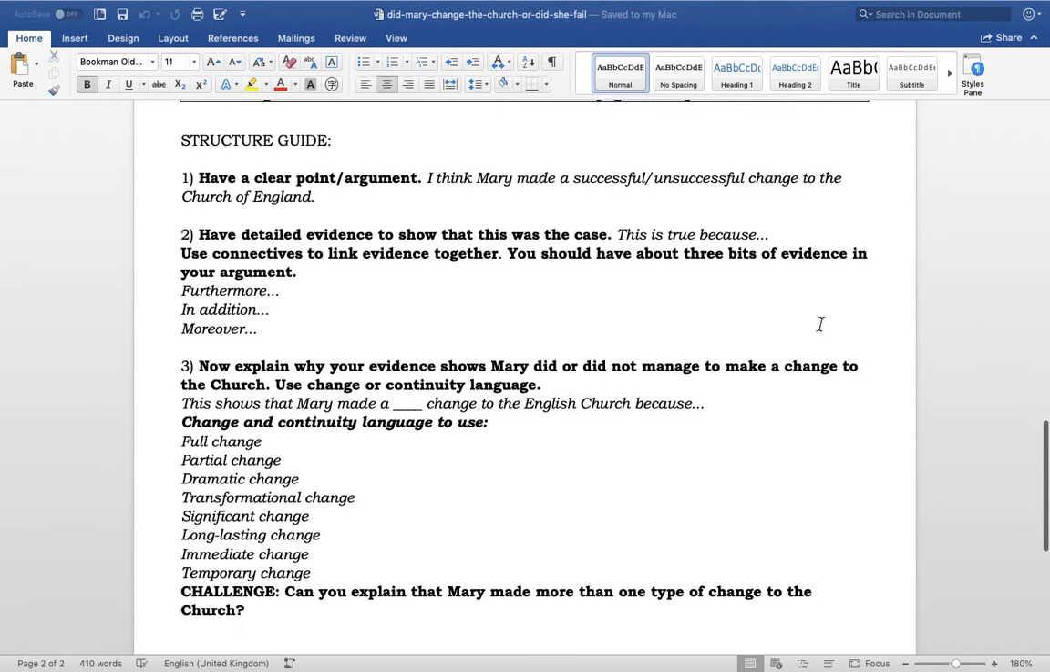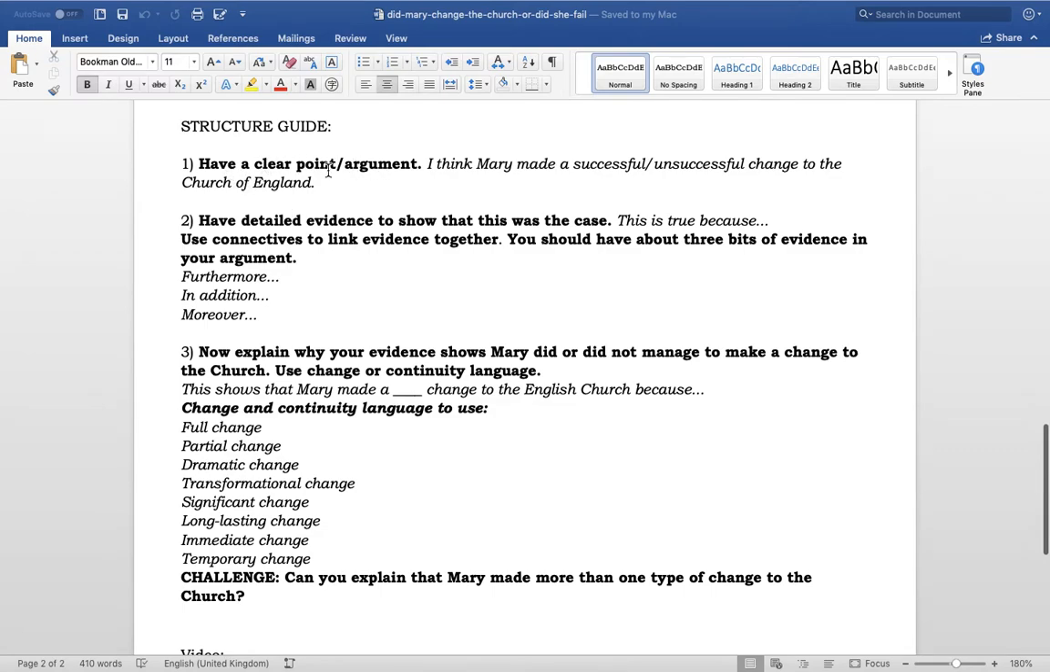So let's have a look at the structure guide here. You want to have a clear point or an argument, okay? So you need to really decide, well, did Mary successfully change the church or did she fail? And the way you're going to decide that is based on what you did last lesson on Mary. So you had a look at all the things she did to try and change the church, and you're going to think, well, do I think that she really changed it, or do I think that it wasn't really a very successful change? So you can use this sentence starter here if you want to. I think Mary made a successful or unsuccessful change to the Church of England, and that would be enough to talk about your clear point or argument. That's all you need to write down.